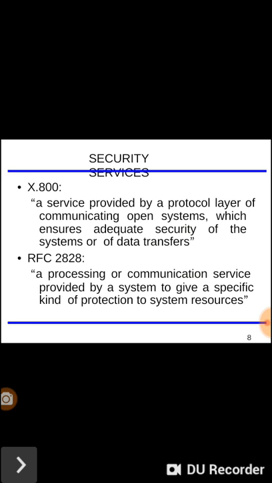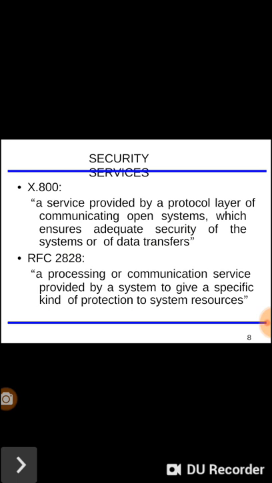Now here you can see the security services. The first security service definition is from X.800. What is contained inside X.800, that we will see. A service provided by a protocol layer of communicating open systems which ensures adequate security of the systems or of data transfers.